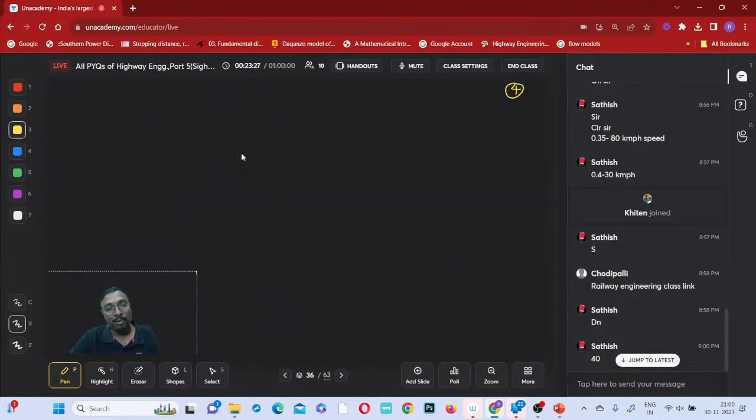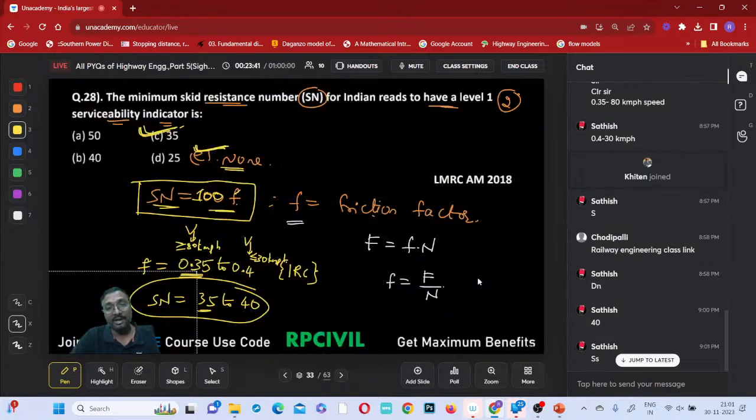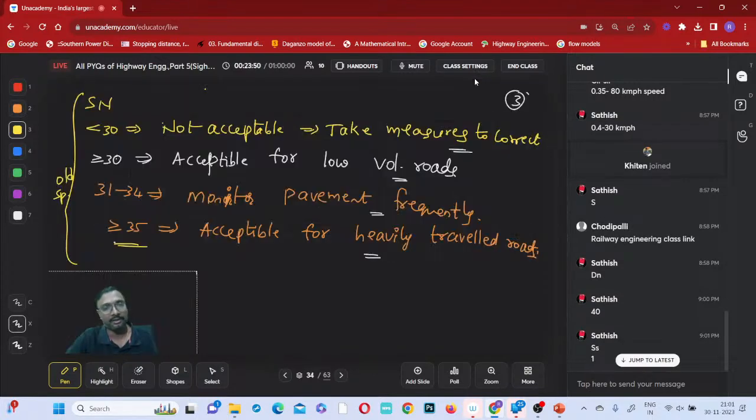Because what is the minimum required? If you observe, for level 1 the minimum required is 60. Is there any option with 60? For level 3, 40 is given. But in the question it is asked level 3 or level 1. Level 1 means a very good type of pavement, so for level 1 the minimum required is 60. You have to be careful.